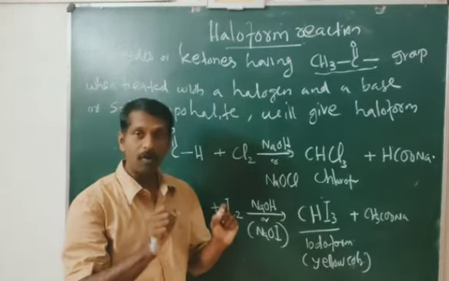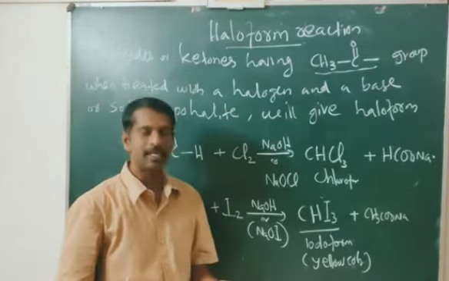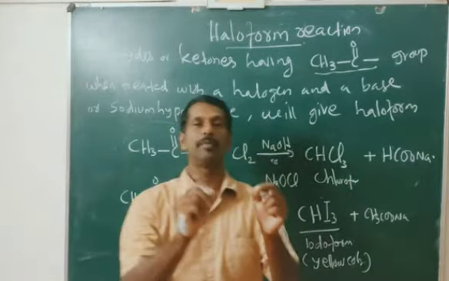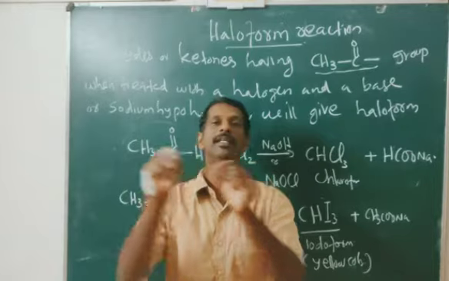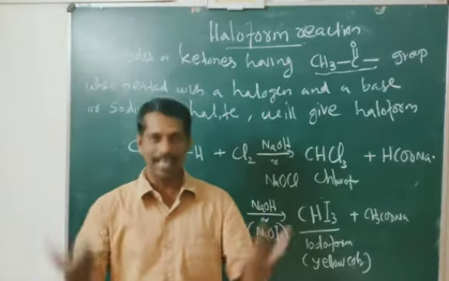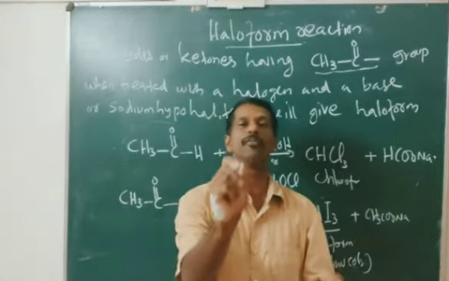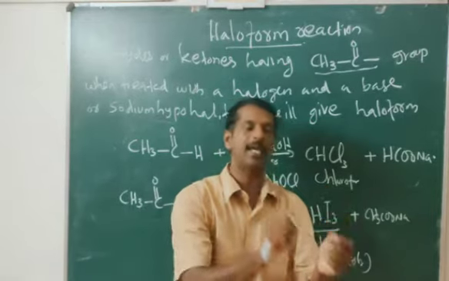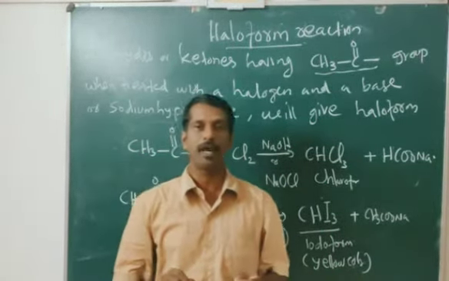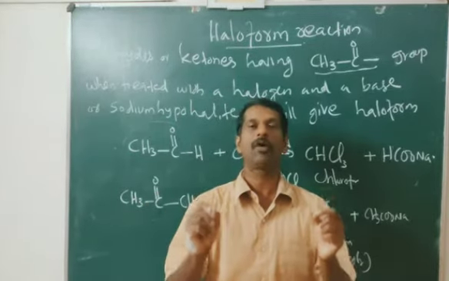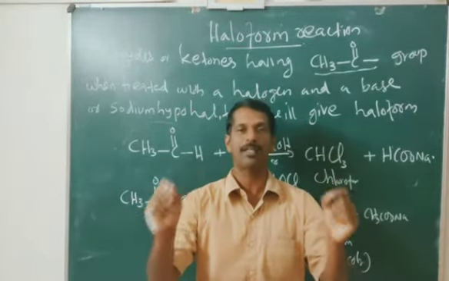Important iodoform test. Suppose a question is like this: how will you distinguish between formaldehyde and acetaldehyde, HCHO and CH3CHO? The answer is the iodoform test. When acetaldehyde is treated with iodine in presence of NaOH, we get yellow colored iodoform, CHI3.